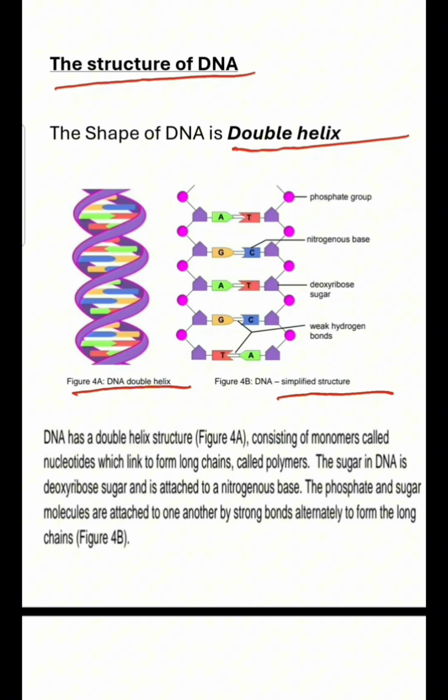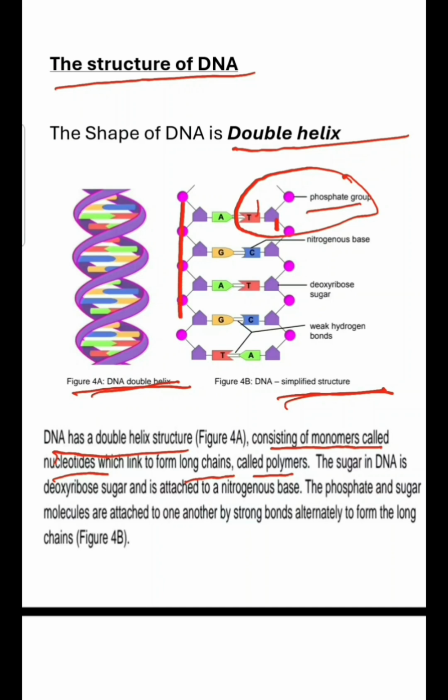So you can see that there are nucleotides here. This one is a nucleotide, all right? This one is a phosphate group, this one is the sugar molecule, and then this is the nitrogenous base. You can see that, right? So this is the simplified structure, and this one is the literal structure of the double helix. So the DNA has a double helix structure consisting of monomers, or the building blocks called nucleotides, which link to form long chains called polymers, all right?